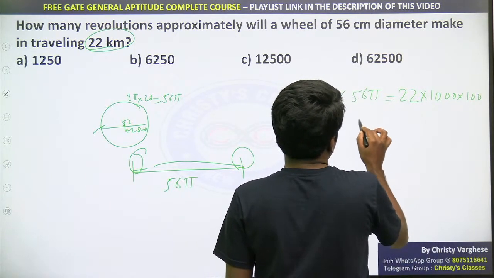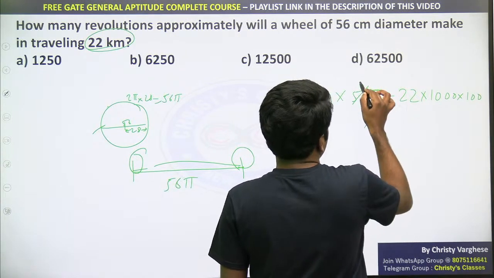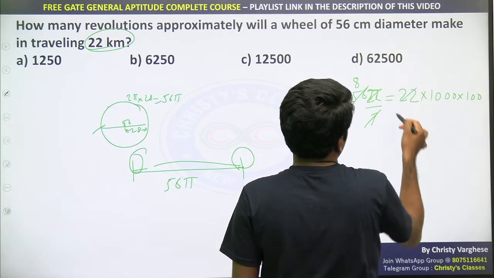So pi is approximately 22 by 7. So I will substitute 22 by 7. 7 and 56 cancels 8. 22 and 22 cancels.